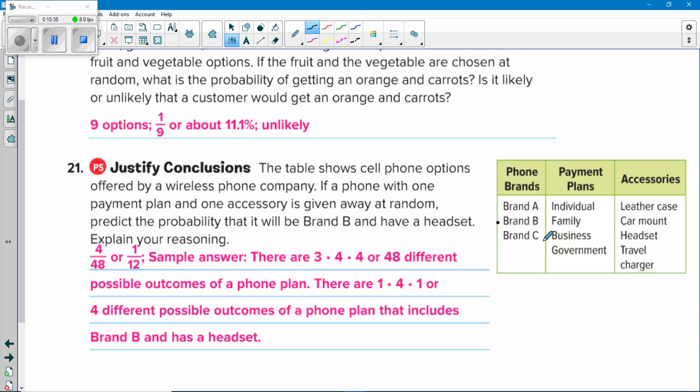They want to know it's going to be brand B and have a headset. Well, that's one type. 1 times 1 is 1. But you can have any payment plan. 1, 2, 3, 4. So 1 times 4 times 1 is 4. So 4 out of 48 or 1/12. That's how they found it. Counting principle. Making hard work much easier to deal with.